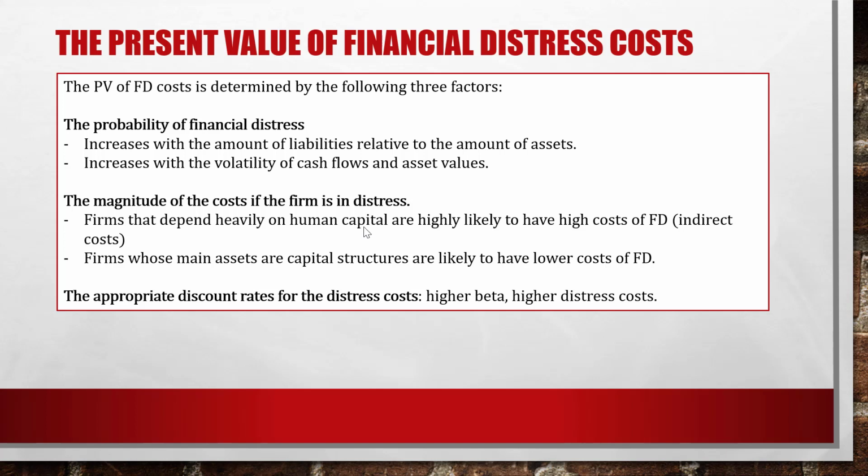The last factor that affects the present value of the financial distress cost is the appropriate discount rate for the distress cost. Usually higher beta would have higher distress cost because high beta means higher risk, right? And higher risk means higher distress cost.